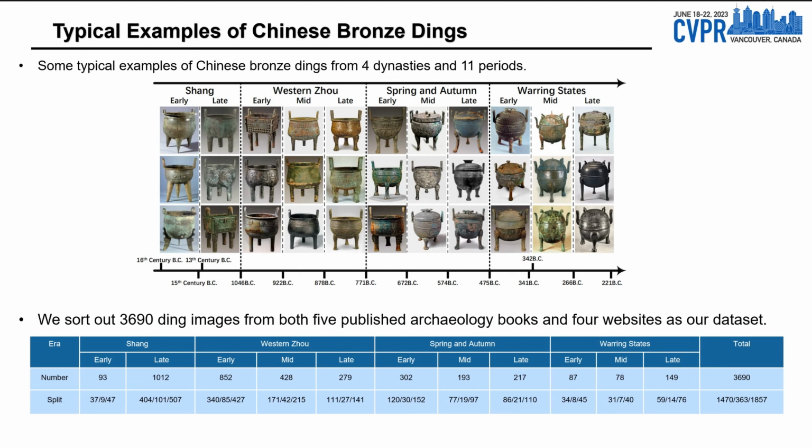We collect more than 4,000 ding images from both 5 published archaeology books and 4 websites, and sort out 3,690 images as our dataset. Because many dating results are controversial, we re-argue the era of each artifact through discussions with 3 bronze experts. The collection and labeling of data were carried out by an archaeologist and 8 archaeology assistants, who took approximately 8 months to complete. And the number of bronze dings in the Spring and Autumn and Warring States dynasties was much smaller than that in the Shang and Western Zhou dynasties.